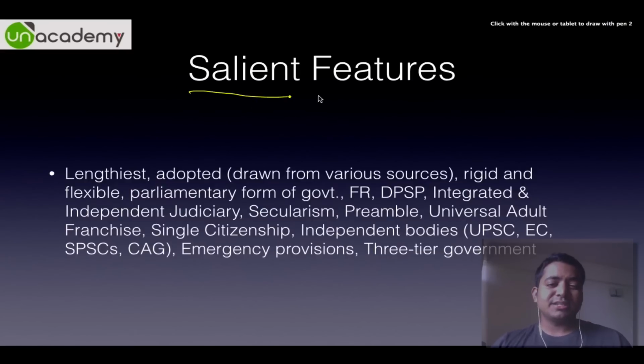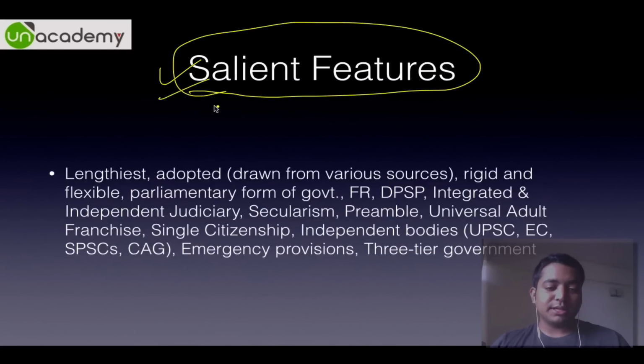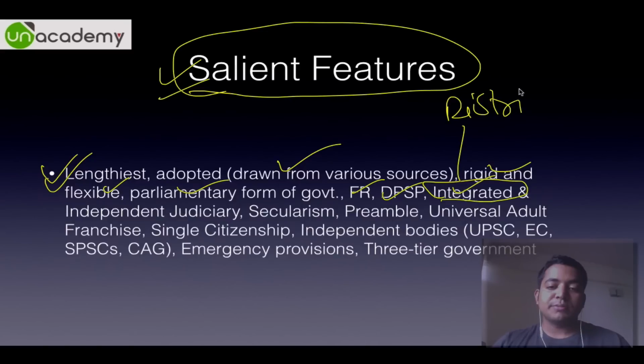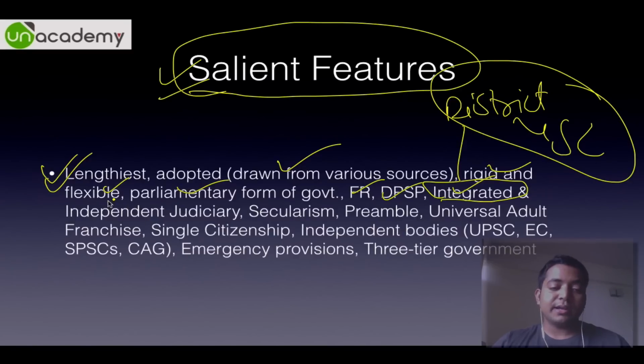Then the salient features I've already covered in all the topics, but still, if you want me to revise, it will go very long. The short and brief: lengthiest constitution drawn from various sources. It is rigid as well as flexible. Parliamentary form of government, fundamental rights, directive principles of state policy, integrated. This is important. Integrated means from district court to sub-district court to Supreme Court. It's an entirely integrated judiciary, unlike in the USA.